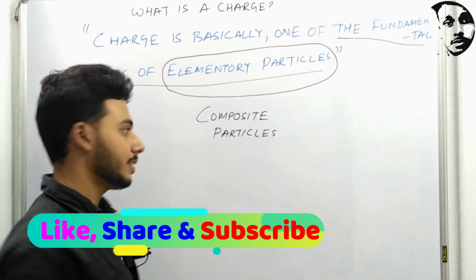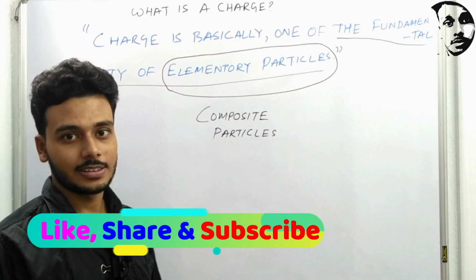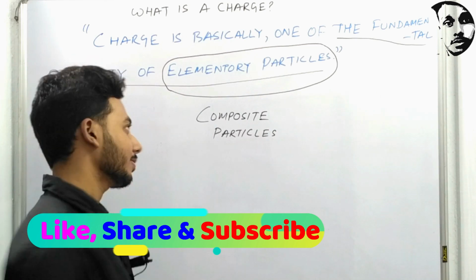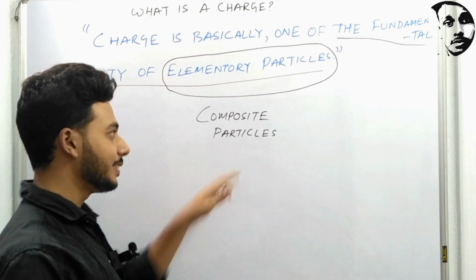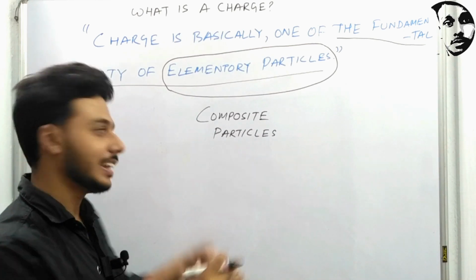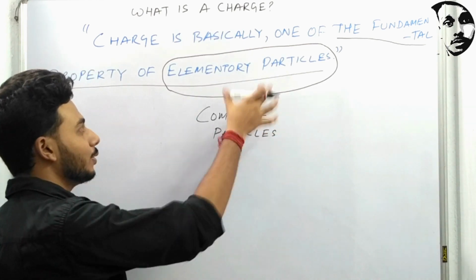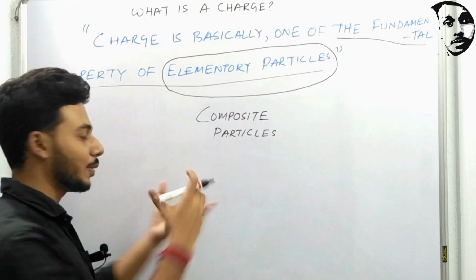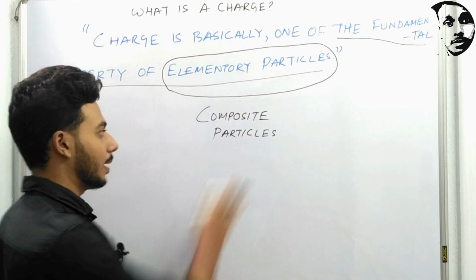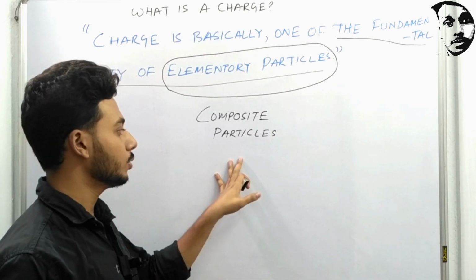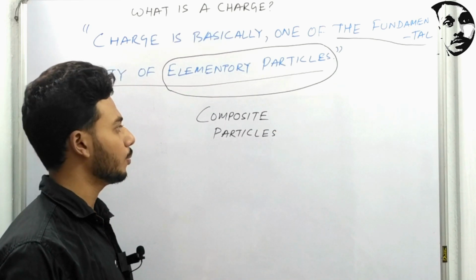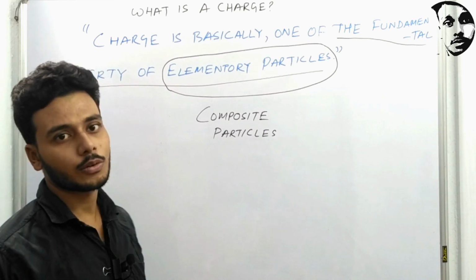Composite particles are basically made out of these elementary particles. That is quite an interesting thing. It is like a compound object. Different things are combined and then they form something. So different kinds of elementary particles are combined with each other, then they form composite particles. To give a very simple example of composite particles, generally they are the protons and the neutrons.